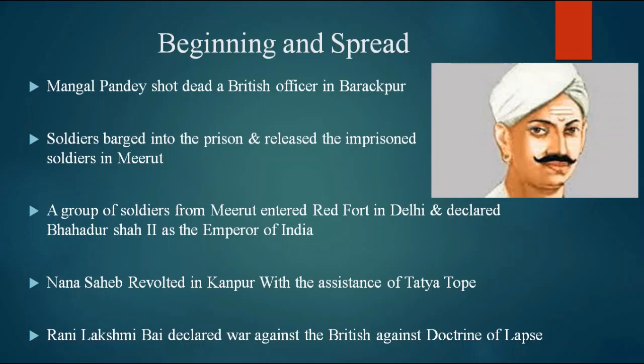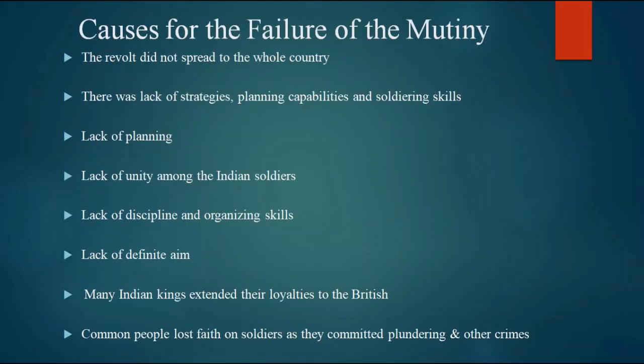Actually, Nana Sahib was the mastermind behind all these things. So totally, this first war of Indian independence, or the Sepoy Mutiny, as we call it, was a failure, not successful. What are the causes for the failure of this mutiny? Why did this mutiny fail? Let us see. First one, the revolt did not spread to the whole country. Throughout the country, it did not spread.